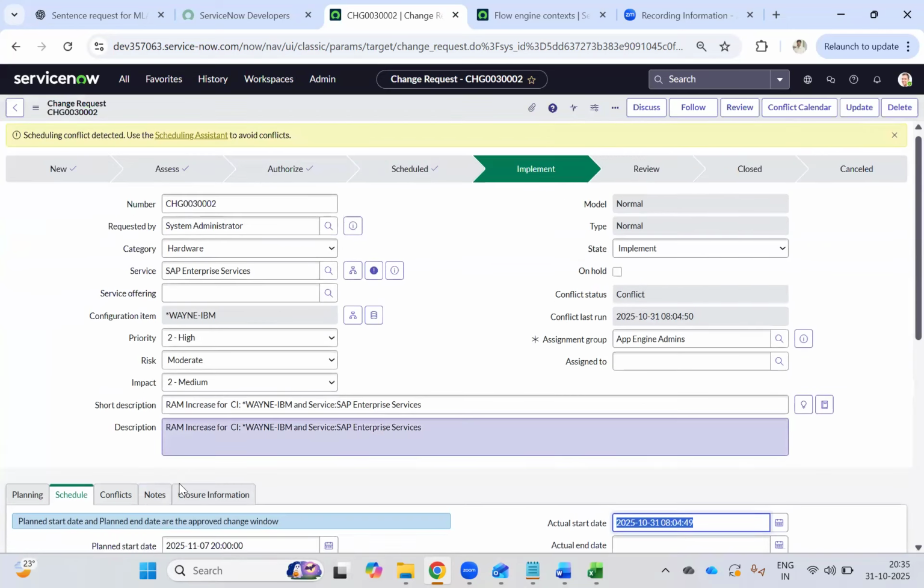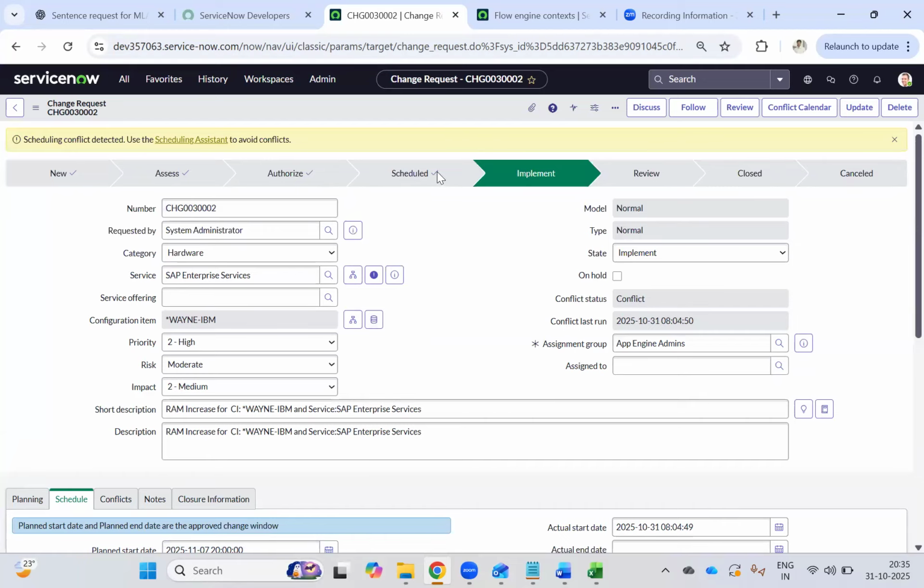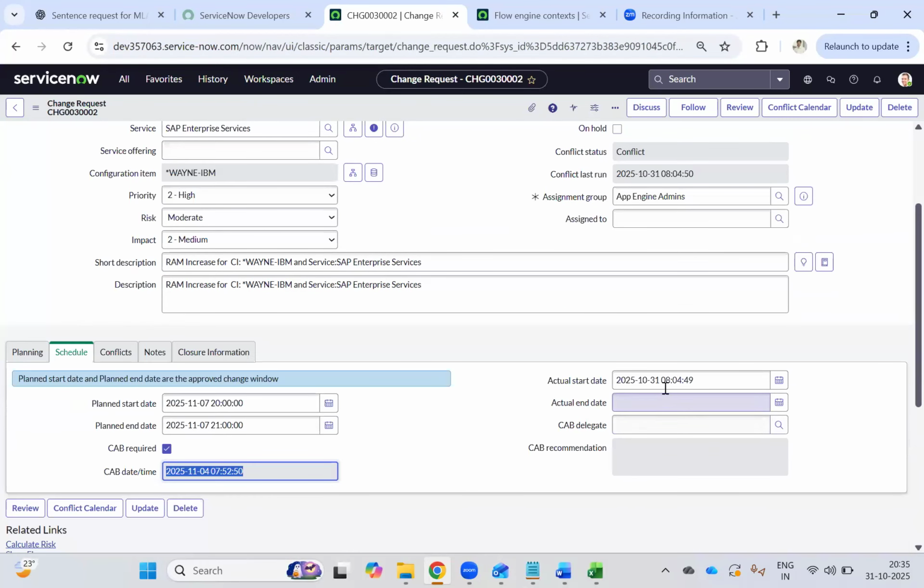Okay. So now this one, the CAB time, also becomes grayed out. This one is not grayed out because sometimes you will keep on changing this planned end time and start time after approval, during the approval. So it is left like that, correct? So now you see the start time is automatically captured.